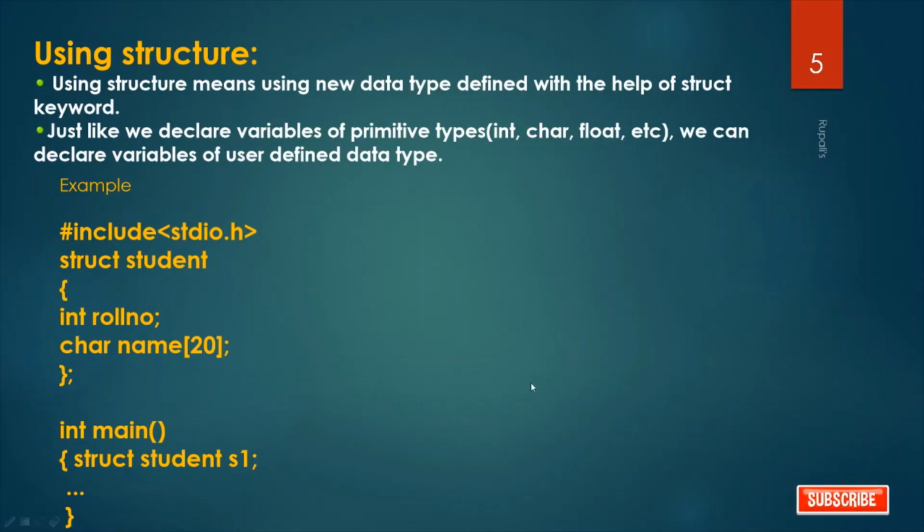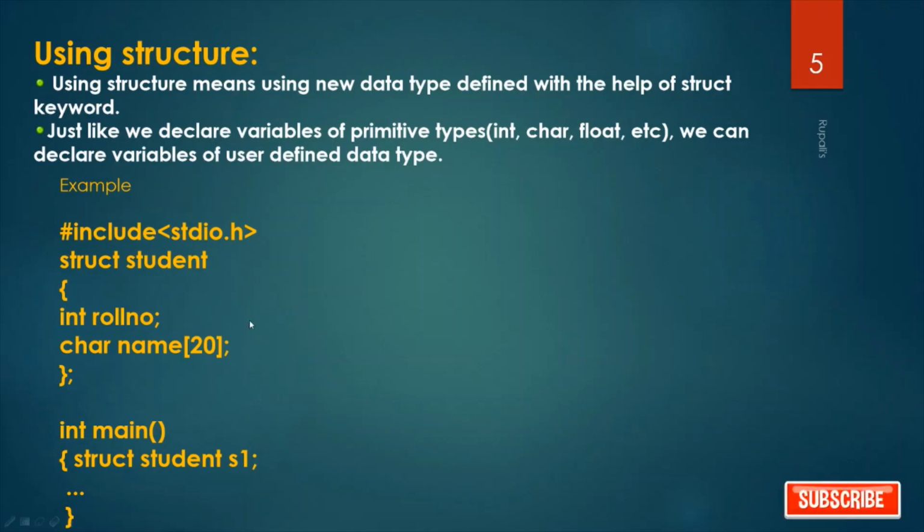When I declare one integer variable, we write int I. So integer is the data type and I is the variable. I repeat, when I want to declare any character variable, then we write char C. So here char is the data type and C is the variable name.